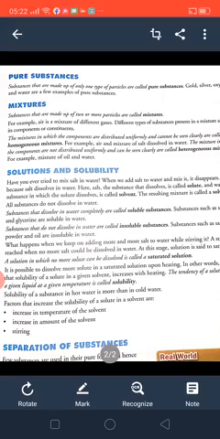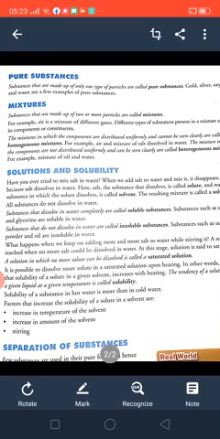Salt is known as solute. So how do you define this salt? Who will tell me? The substances which we add into the water, that dissolves.